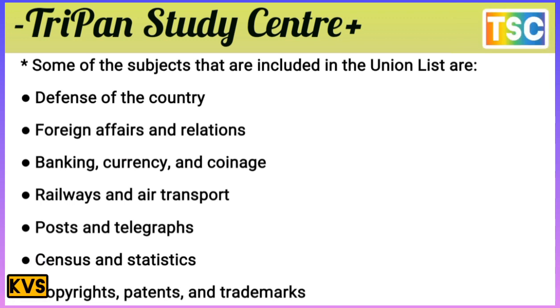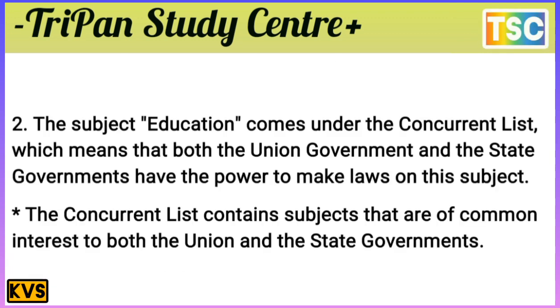That's important. The subject education comes under the concurrent list, which means that both the union government and the state government have the power to make a law on the subject. The concurrent list contains subjects that are of common interest to both the union and state governments. That's important here. Education comes under the concurrent list.